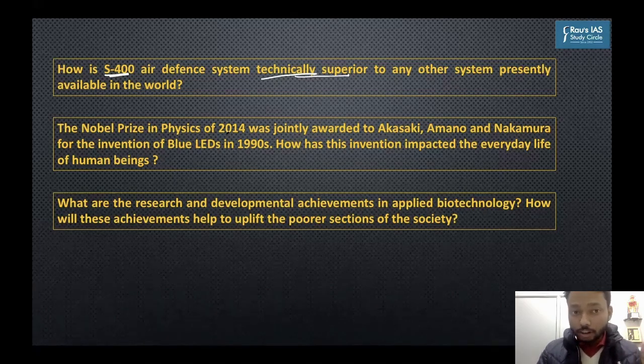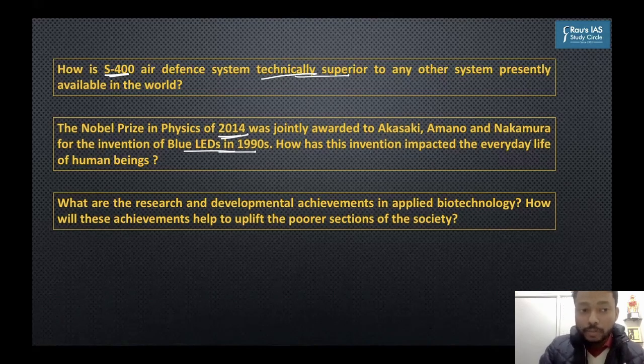Another question of science and technology was on LED. A question on LED has been long pending. UPSC asked that the Nobel Prize in Physics of 2014 was jointly awarded to 3 people for inventing blue LED in the 1990s. This is the context. How has this invention impacted the everyday life of human beings?